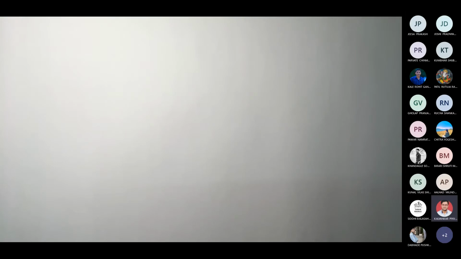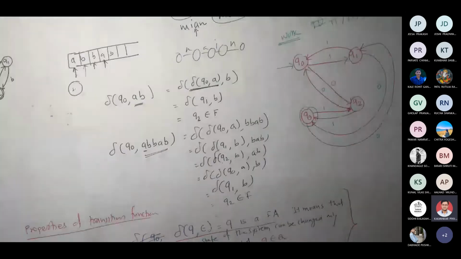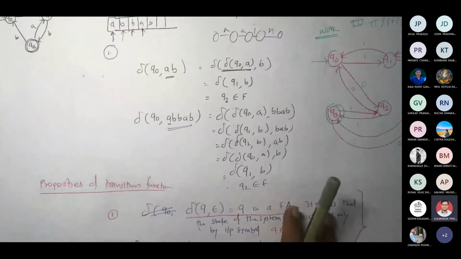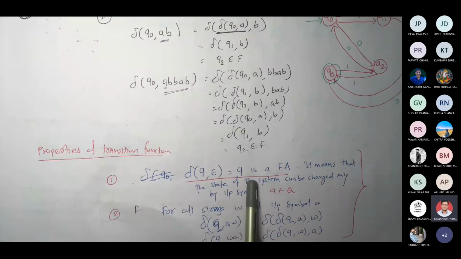We even talked about two properties of a transition function. These are applicable for finite automata. What are they? If I write delta q comma epsilon, it will remain as q for any q in capital Q. This means the state of the system can be changed only by an input symbol. So epsilon cannot work. If epsilon is there, it will remain there only, whether it is represented or not, we don't worry about.